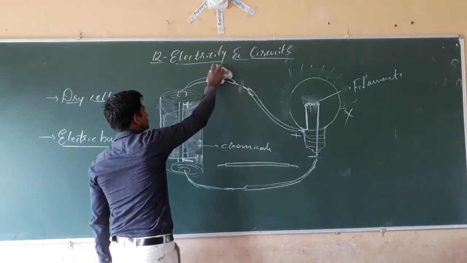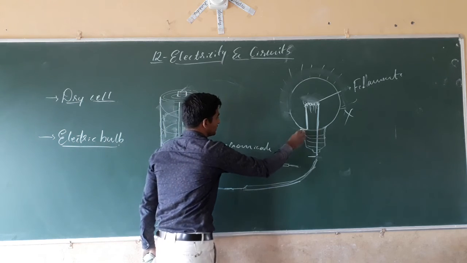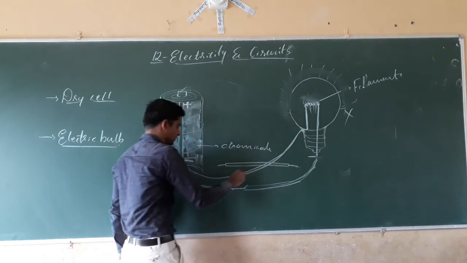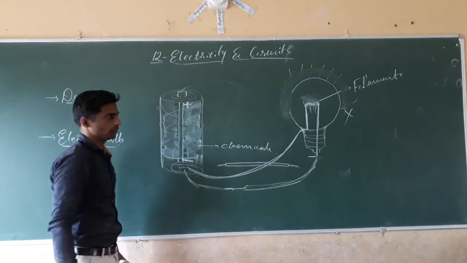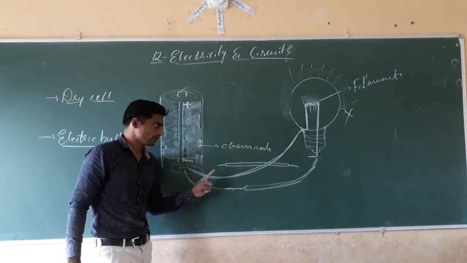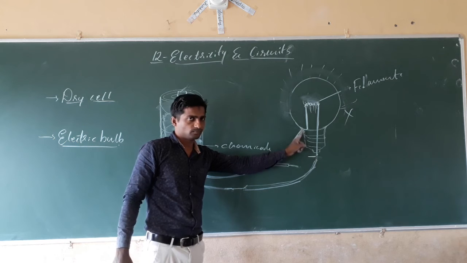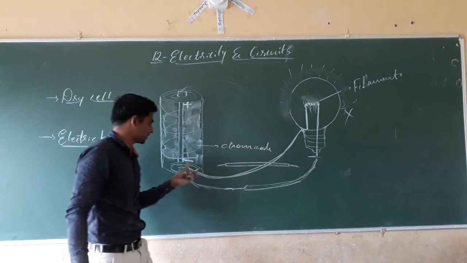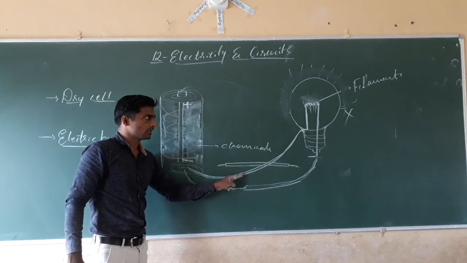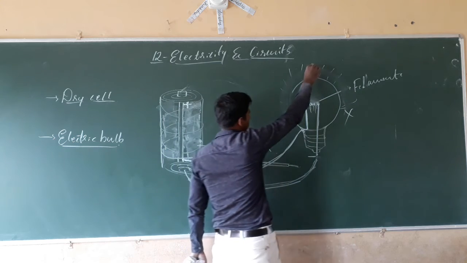Next, we will do one thing. We will take that wire and connect both the wires here only. Will the bulb glow? See here, to both terminals of the bulb, we have connected the same terminal of the dry cell with two different wires. Is it possible to glow the bulb? No. Here also the bulb will not glow.